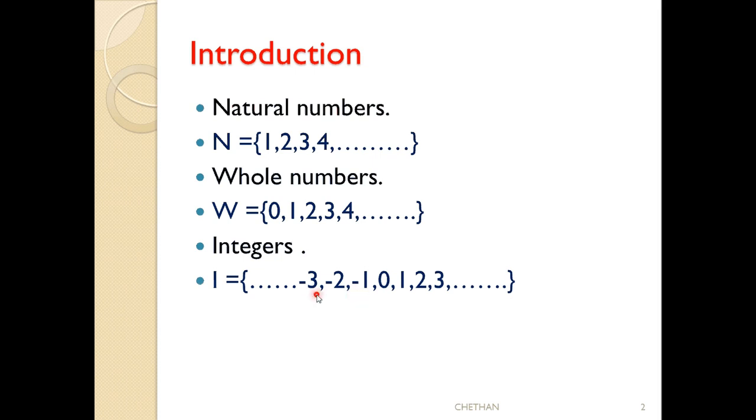Here -1, -2, -3 are called negative integers, and 1, 2, 3, 4, 5, 6 are called positive integers. 0 is neither negative nor positive. That means 0 does not have any sign. We can't write -0 or +0. So these are natural numbers, whole numbers, and integers. This is all the basics you already learnt in 6th and 7th standard. In this class, we are going to study playing with numbers.